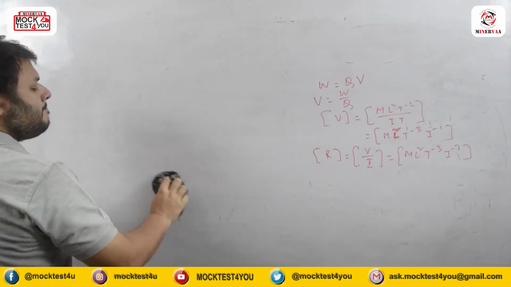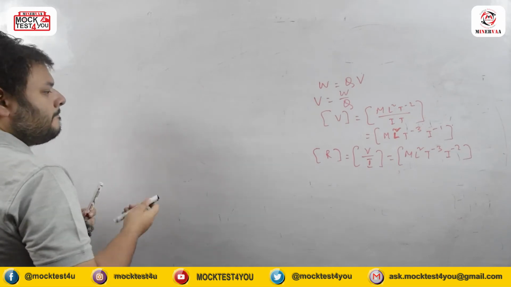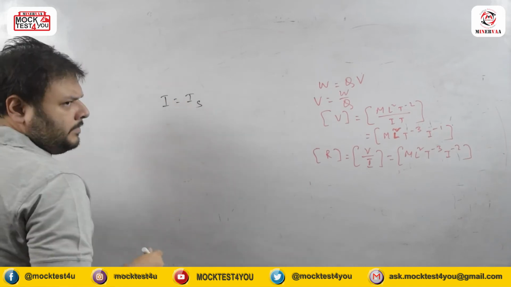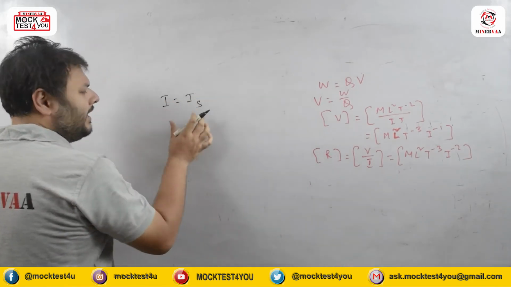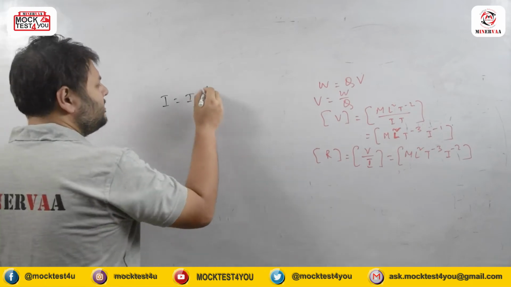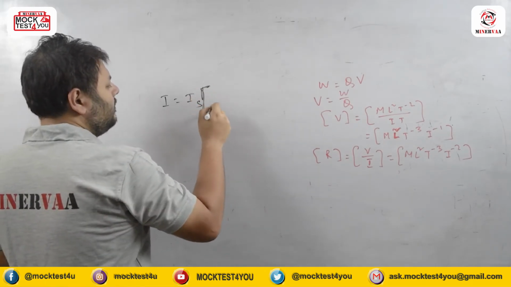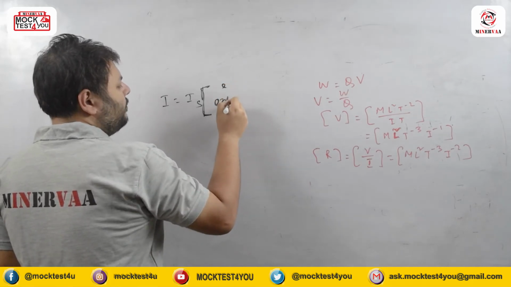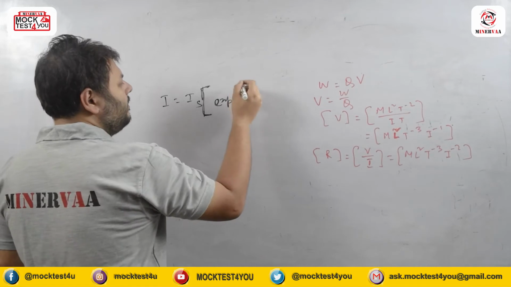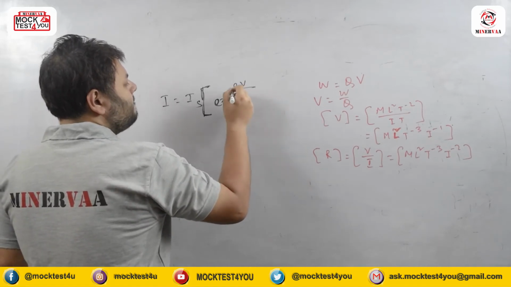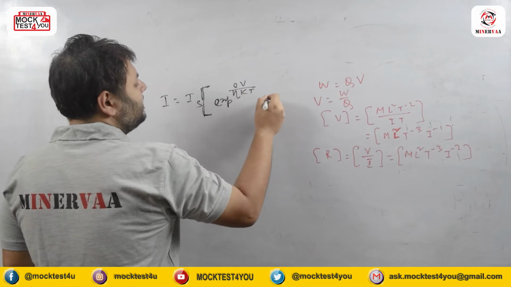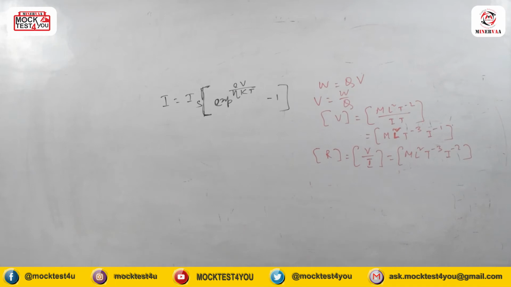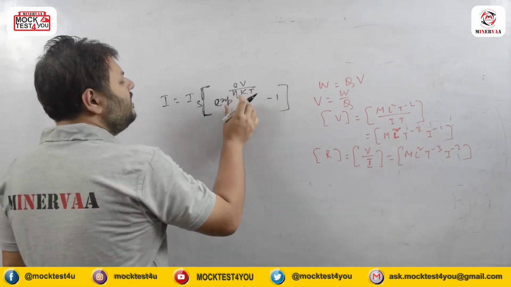Suppose one equation is given to you, I equals Is, where I and Is are the current, the electric current, times e to the power EV by eta kT minus 1. Exponential means e to the power.